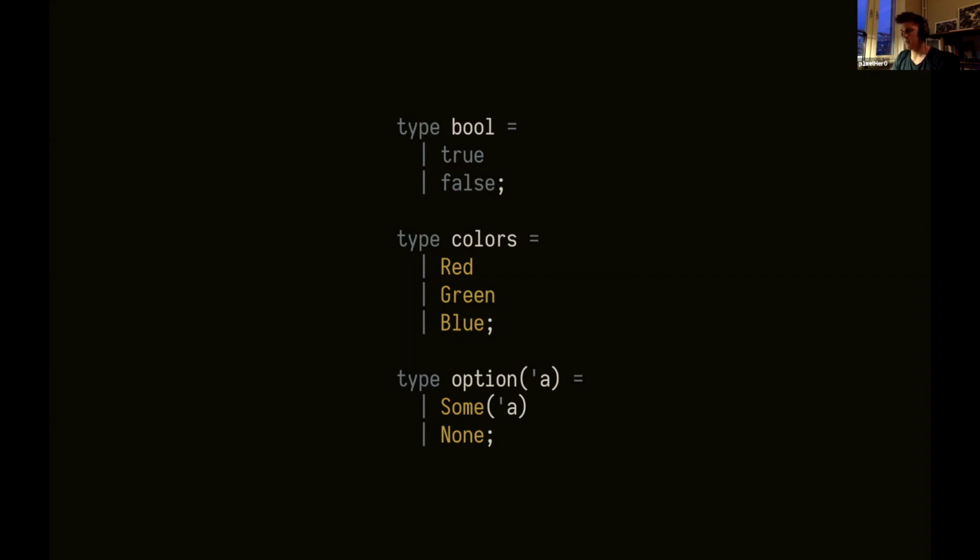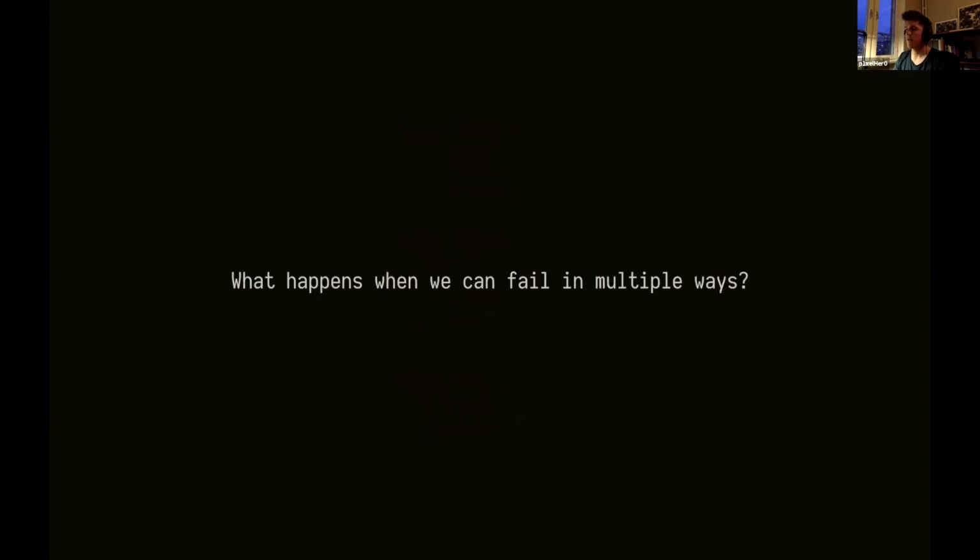But the cool thing about the list function here is that the list operates on everything, basically. So the concrete type would only be there at runtime when we put a list into the function. So, like I said before, what happens when we can fail in multiple ways? I don't think the option type conveys this in a really good way. So I'm going to show another example.